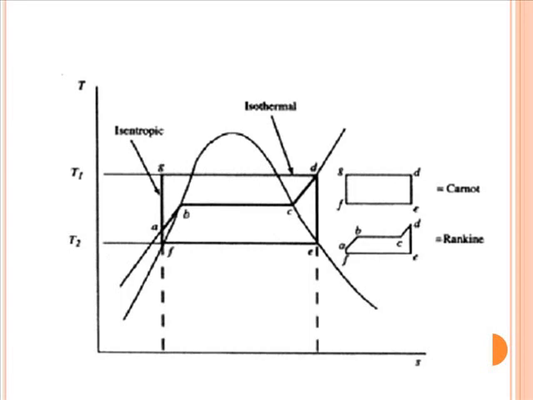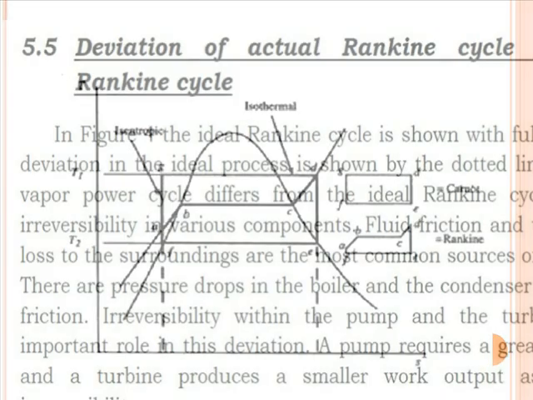And therefore we can say that compared to the hypothetical cycle, our actual cycle is giving less output, and we always try to do more and more research on the actual cycle and try to move towards the hypothetical, ideal cycle, so that we will get maximum efficiency or maximum output.